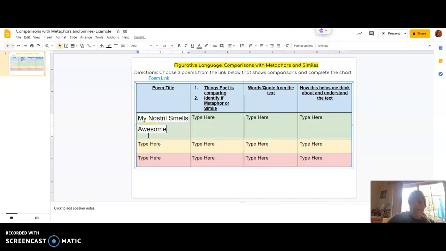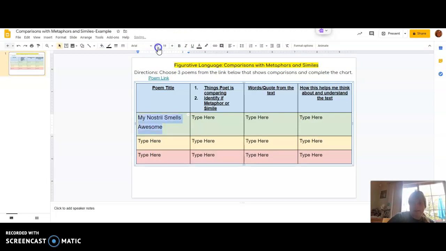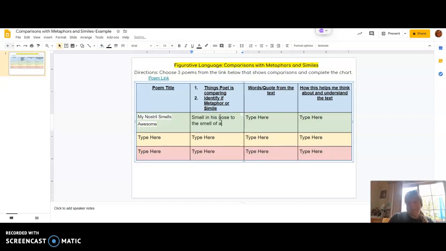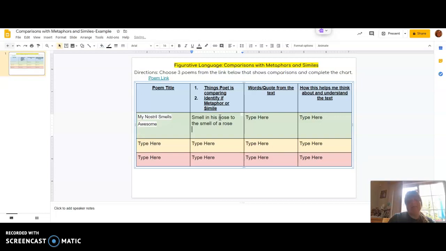The titles tend to be a little bit bigger, so I'm going to highlight the whole thing and then shrink it down a little bit by this little thing up here. Typically about 14 makes it easier to see. You don't want to get it too small, but you don't want it to be too big. Things the poet is comparing. You don't have to use complete sentences. The poem is comparing the smell in his nose to the smell of a rose. You don't have to list all the comparisons, just one would be fine.